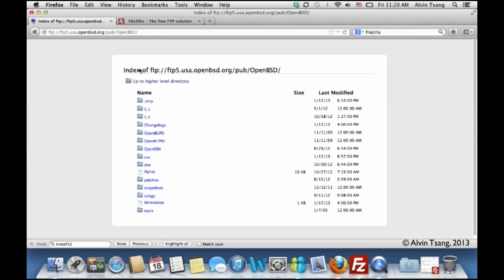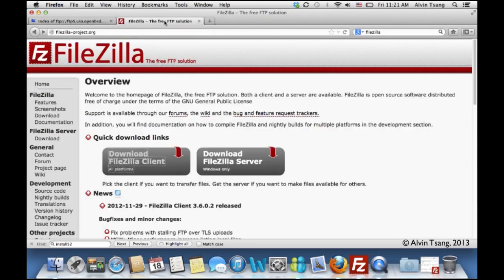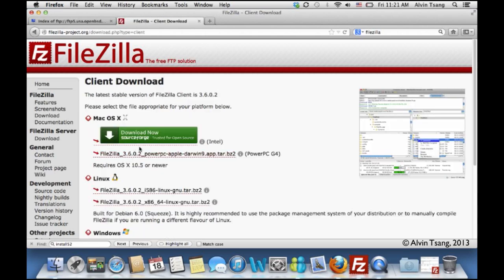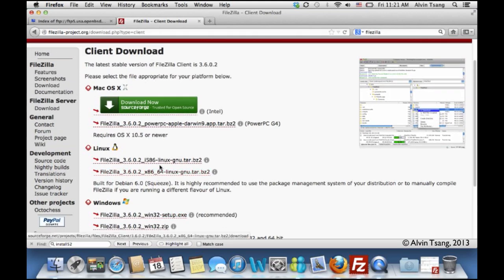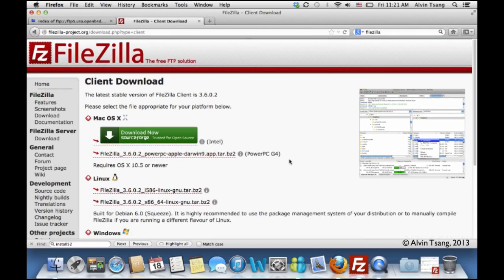And ideally you should use an FTP client. And I use FileZilla, which you can download at this web address, filezilla-project.org. And you could go to the download FileZilla client link here. And I'm using Mac OS X, so I would click on this. I'm using Intel. If you use Windows, you can click on this link instead. Or if you use Linux, you can click on this link. I've already installed